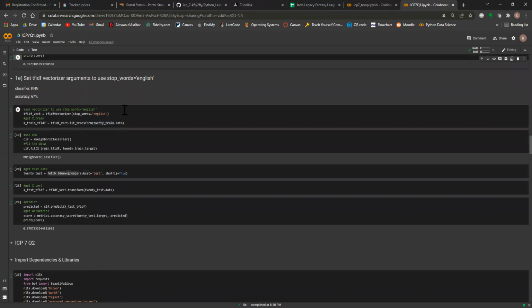Then we set the stop words to English, and then we fit transformed, and we used KNN again, and then we got an accuracy of 67%.